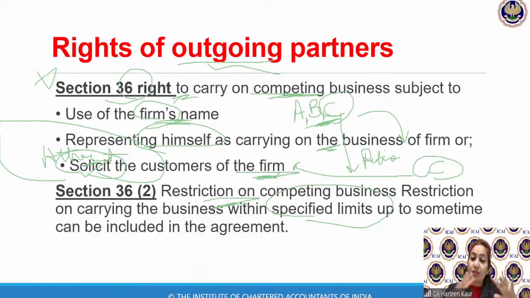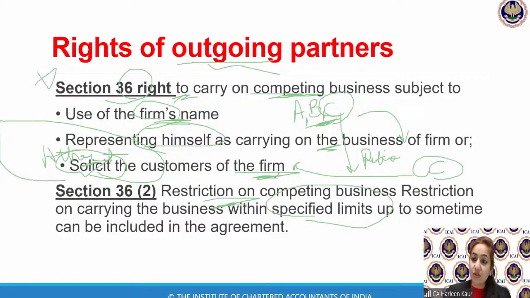So for example, let's take an example of Delhi. Delhi is very vast. It's a very big city. So if you were doing a business in Lakshmi Nagar in a partnership firm, the partners said that since now you're retiring, within this 15-20 kilometers area, you cannot set up the business. And maybe in some other area, you can go and set up the business because we have built a good reputation over here. Now, if the partners say that in the entire Delhi city you cannot do the business, you can't even do the business in Gurgaon, so law says this is not reasonable. So there have to be certain limits. You can only restrict. You cannot ask the person not to do business at all. Obviously, he will be doing something to earn his bread and butter.